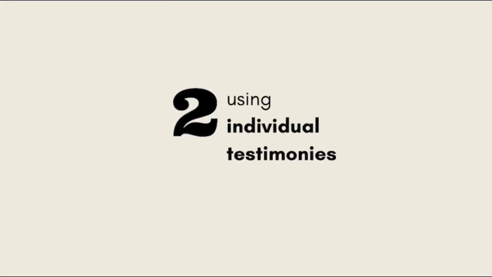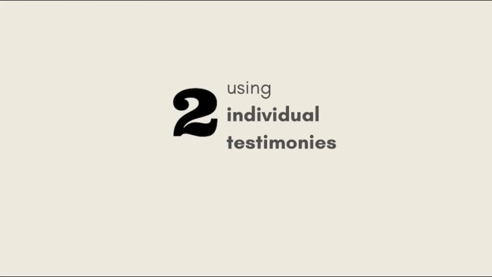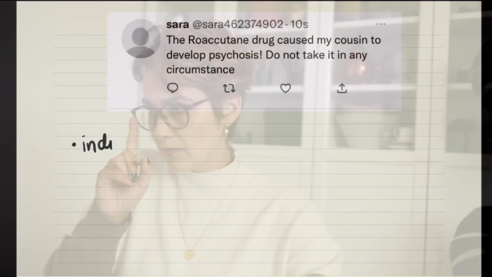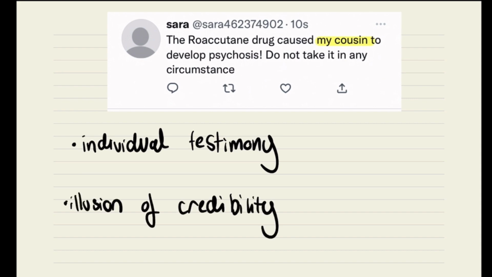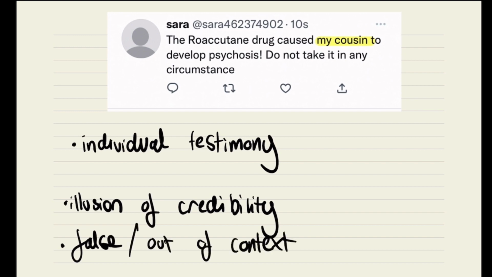Now we focus on 2, using individual testimonies. Individual testimonies are when someone's personal experience is used. However, very often these are taken out of context and exaggerated. Going back to Sarah's tweet, this example is using an individual testimony as this tweet is about Sarah's cousin. These often seem more credible than official statistics and paint a more intimate image. However, very often these provide false information or information completely taken out of context.